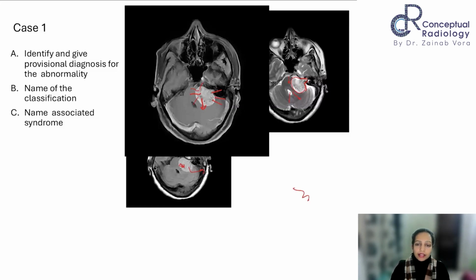So if somebody is persistent and says they want a differential, then it is okay. You can say that a close differential is not available given the imaging characteristics of this lesion. This is a very good standard line. However, given the location of the lesion, the other possible differential is the meningioma.